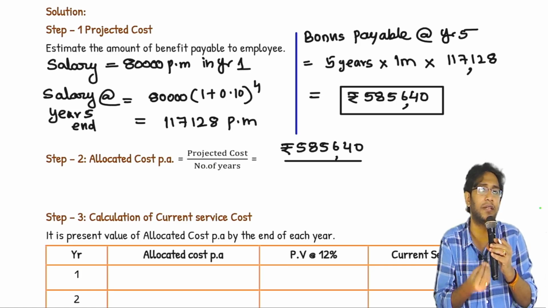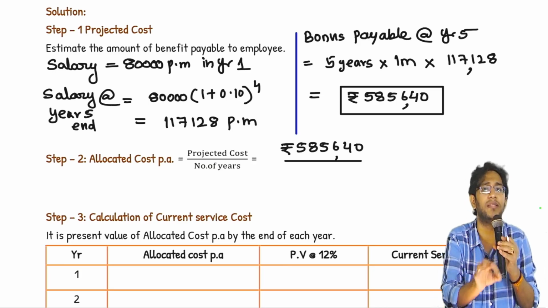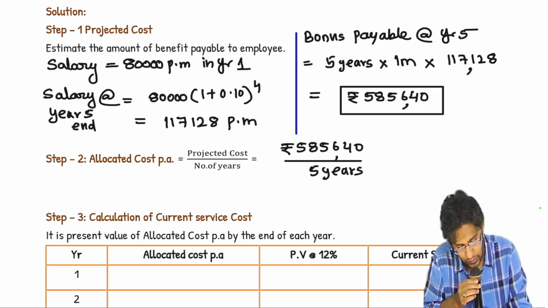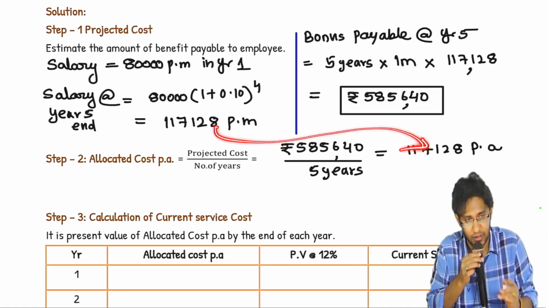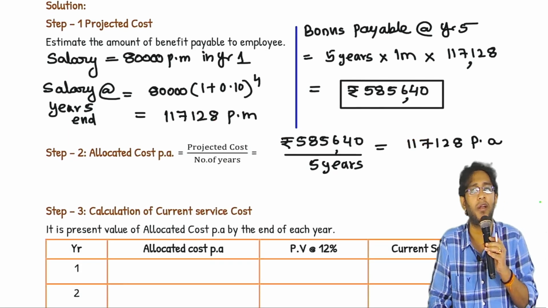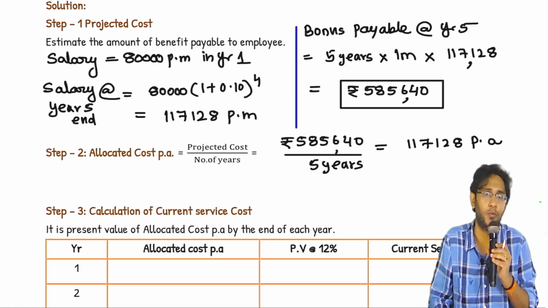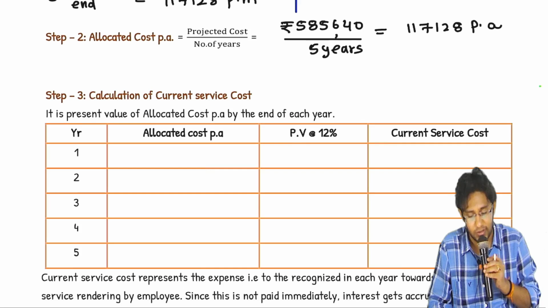The number of years of service the employee has to give to the entity to earn this benefit gives 117,120. Can't I directly copy this here? Pure coincidence it came. If I give 1.5 months salary as bonus, it will not come. If I put some percentage on the salary as bonus, it won't come. It's just coincidence. Don't take it to step number 2.